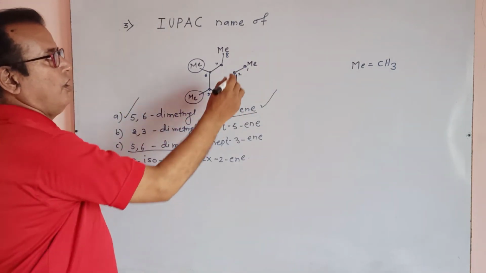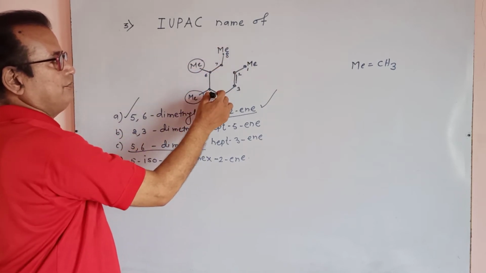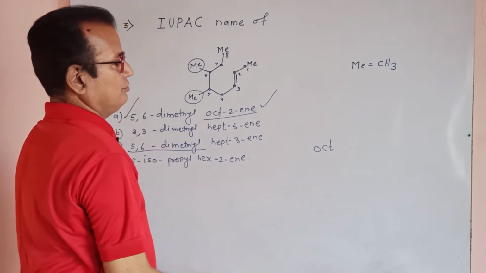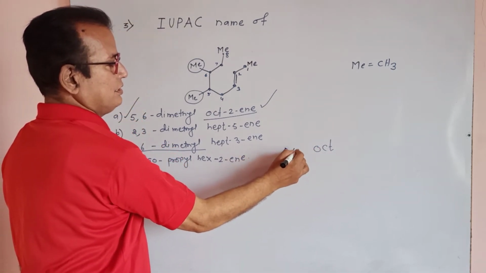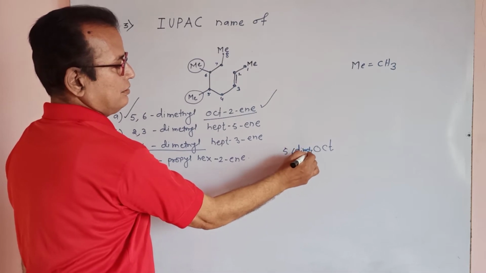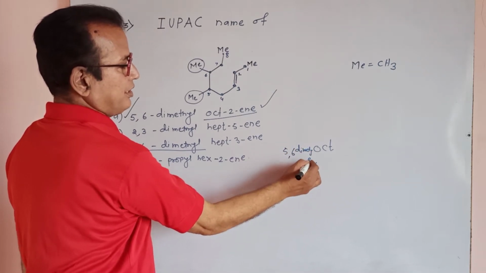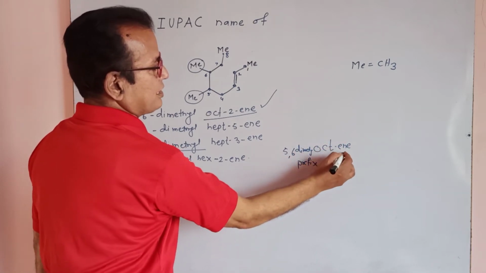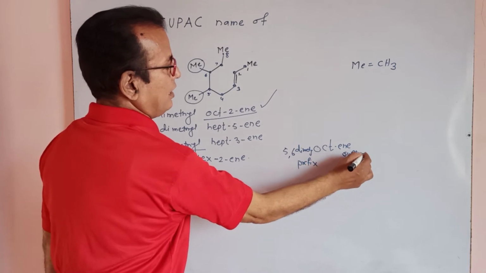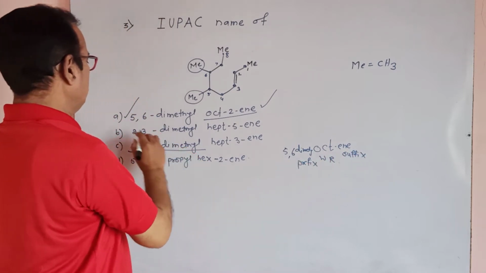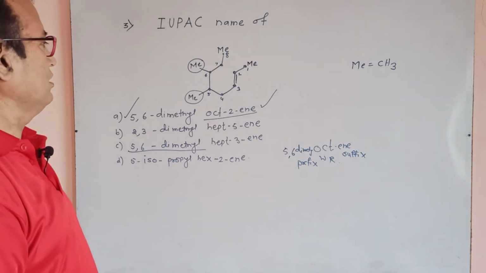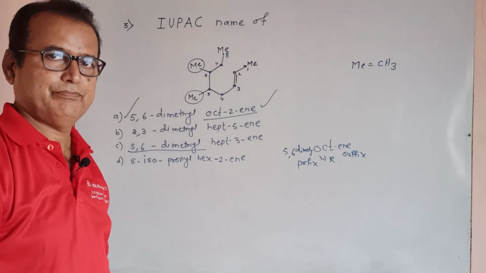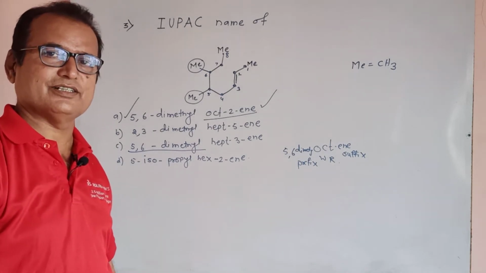It is the structure. Octene, 1, 2, 3, 4, 5, 6, 7, 8. The word root oct is there, and 5,6-dimethyl is the prefix. After the word root oct, it is ene, which is the suffix. Our correct answer is 5,6-dimethyl oct-2-ene. Okay, it is the nomenclature.